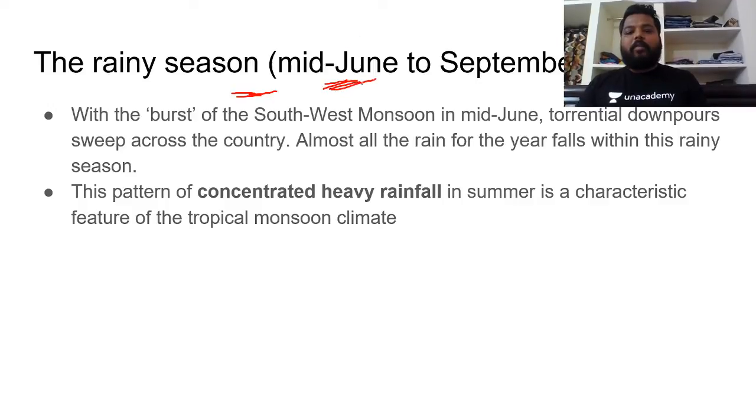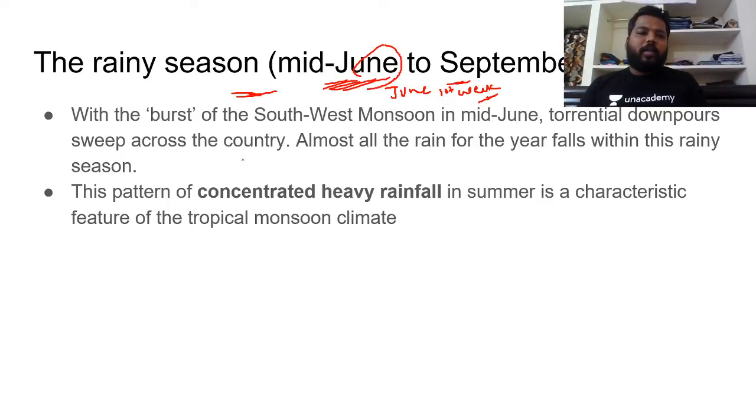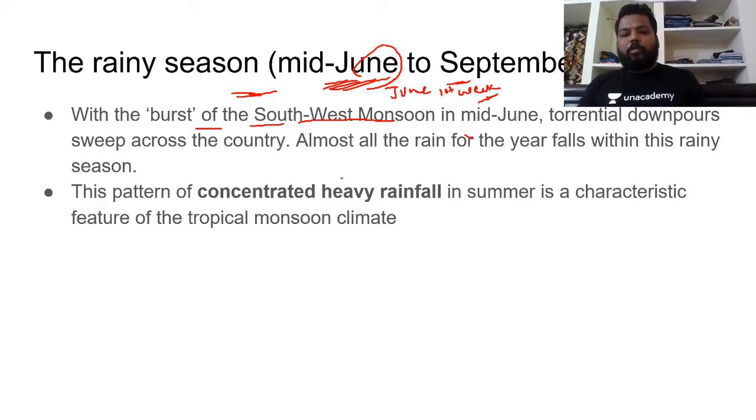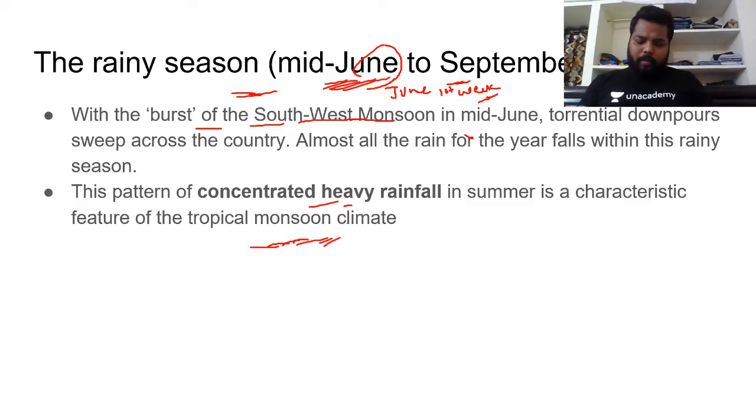If you see, from mid-June to September, in general during the first week of June itself, the monsoon enters into India. But considering mid-June, with the burst of the southwest monsoon, we would have huge downpours of water in the country. Clear? The pattern of concentrated heavy rainfall during this season is the most important characteristic of tropical monsoonal climate.